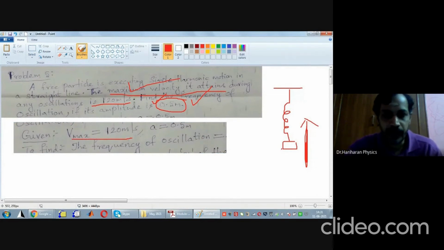What is the amplitude of oscillation? 0.5 meters. With this, what you are supposed to find? We are supposed to find the frequency f of the oscillation. Frequency of oscillation f we have to find. So how are we going to do it?